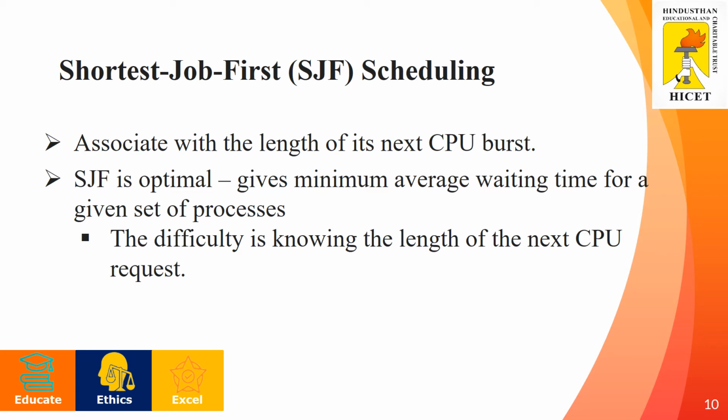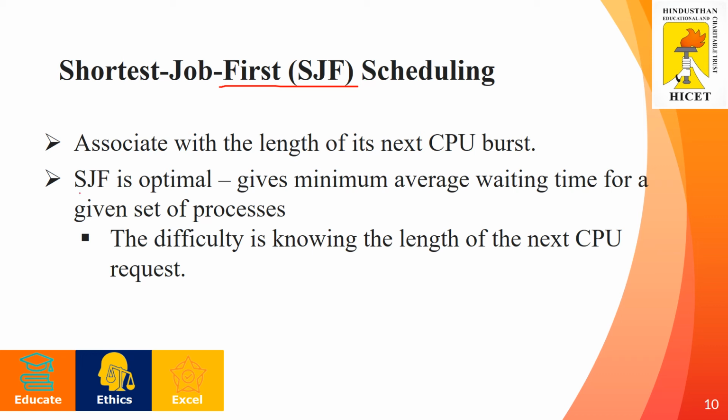And the next type of scheduling is SJF, shortest job first scheduling. Which process has a lesser burst time, that process will be selected for the execution. This is the concept behind the shortest job first scheduling algorithm, right? Each job is associated with its CPU burst time. Based on that, the process with the minimum burst time will be selected for the execution, right?